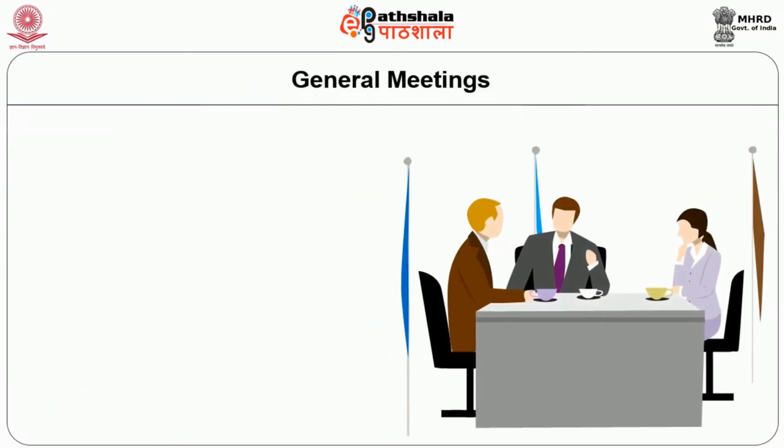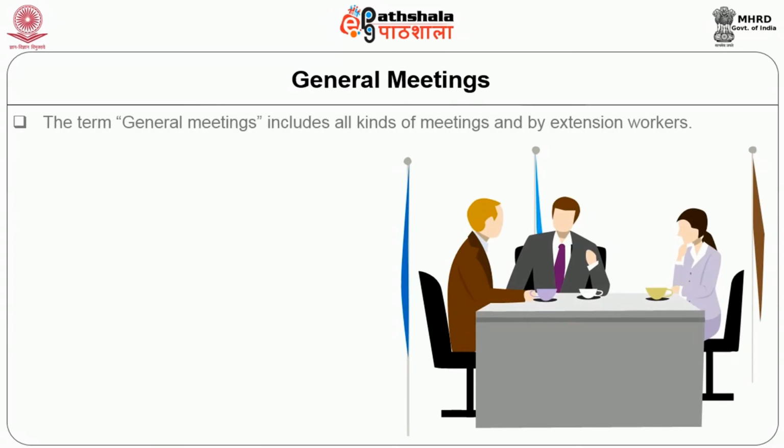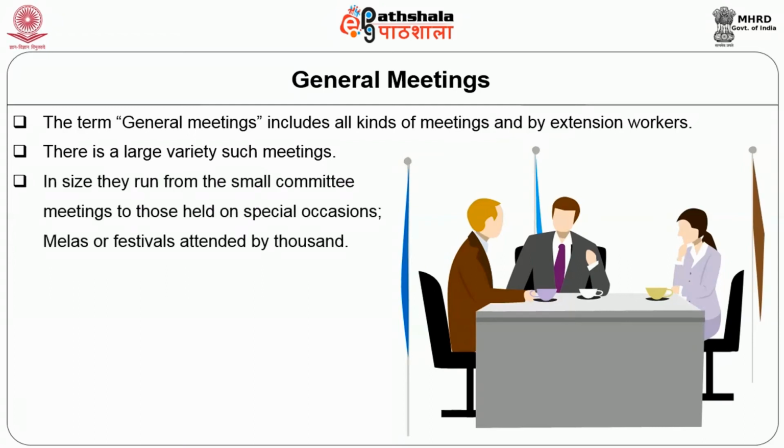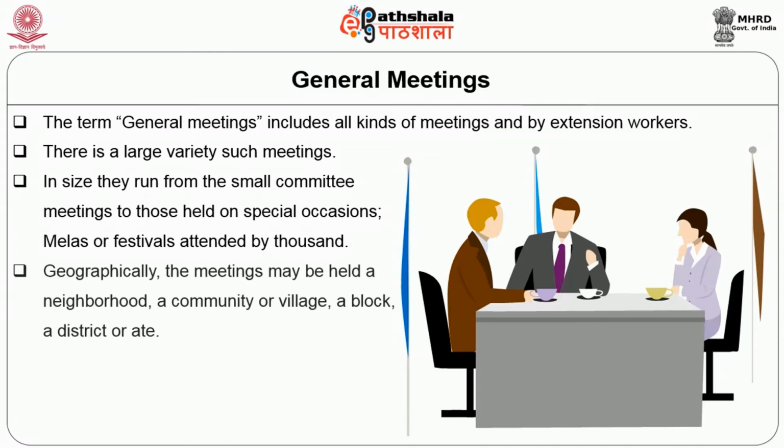The next method which falls under group contact methods is general meetings. The term general meeting includes all kinds of meetings held by extension workers. There is a large variety of meetings, and they vary in size. Melas or festivals attended by thousands of people are also called general meetings.